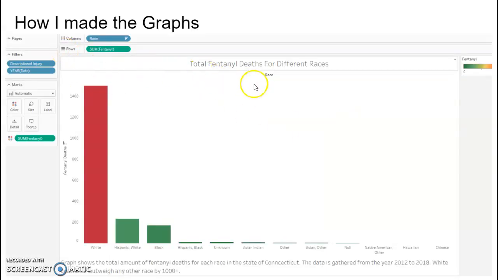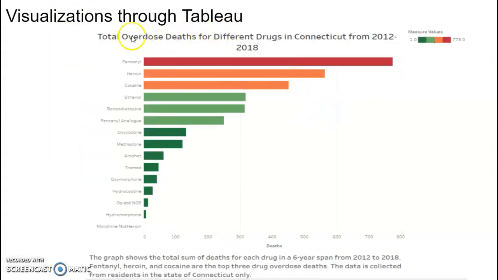So how I made the graphs, originally for each drug, essentially, I filtered it by color. So the higher the amount of deaths was red, and I used a red, green, gold diverging color scheme. So the higher the amount of deaths, it is displayed as red, and the lower amount of deaths is displayed by green. And that's consistent throughout all of the graphs. So they're all made through Tableau.